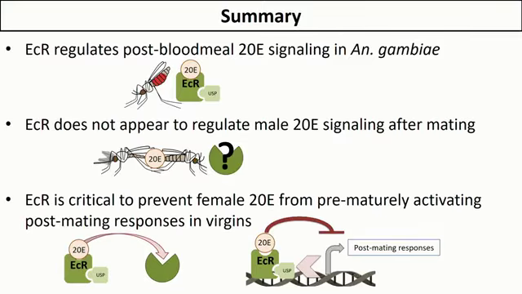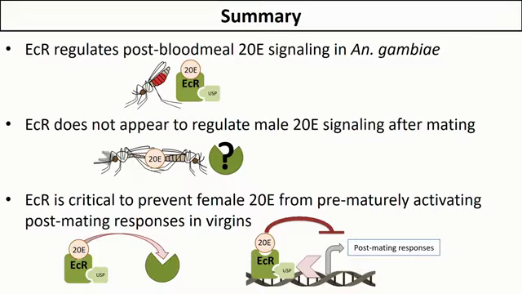And finally, that the interaction between ECR and 20E produced after a blood meal is a critical interaction that prevents this 20E signal from a blood feed from activating post-mating phenotypes in virgin females. And so we're certainly investigating what this mechanism might be, but one idea is that the physical interaction between 20E and ECR prevents this 20E steroid hormone from possibly getting to other tissues and activating alternative receptors.